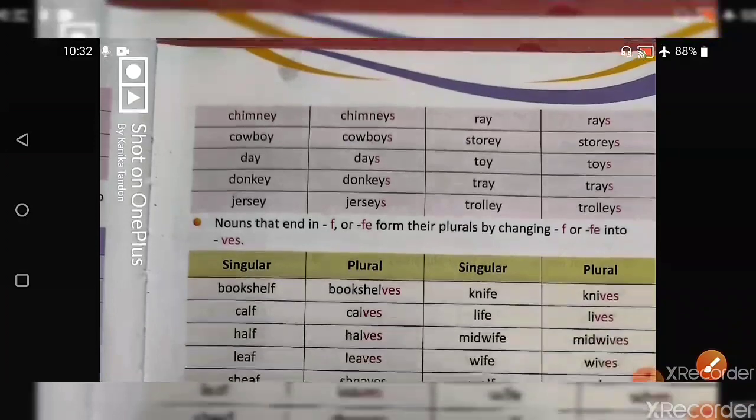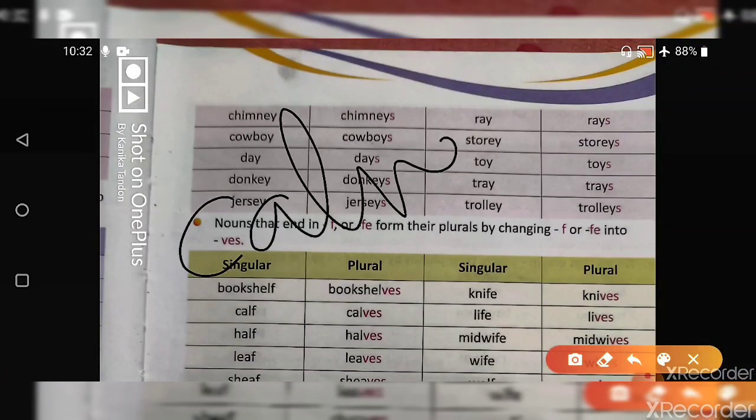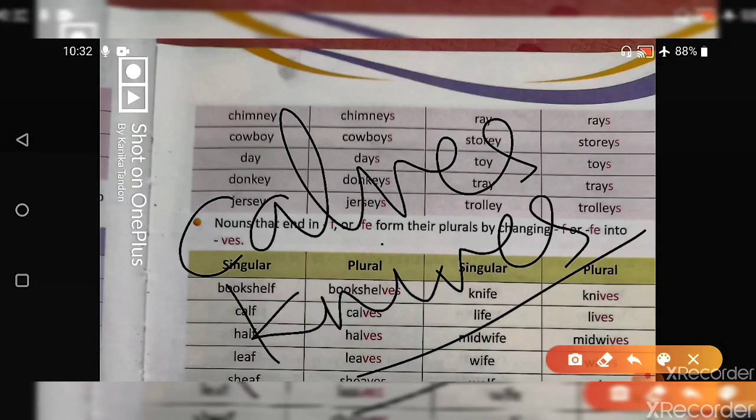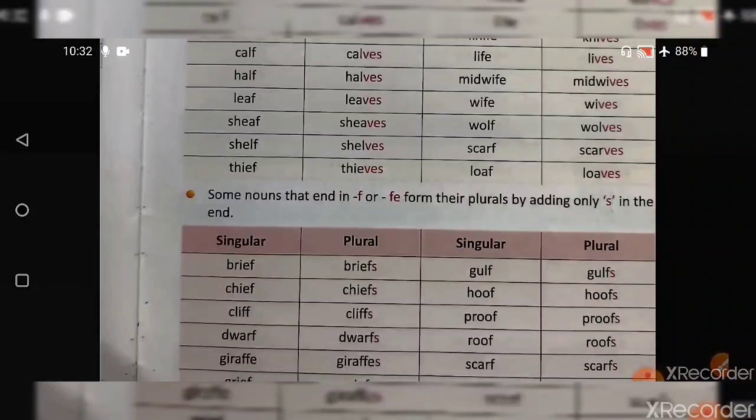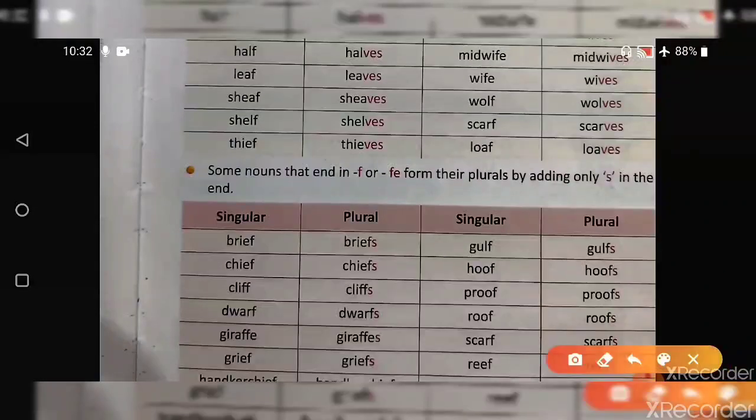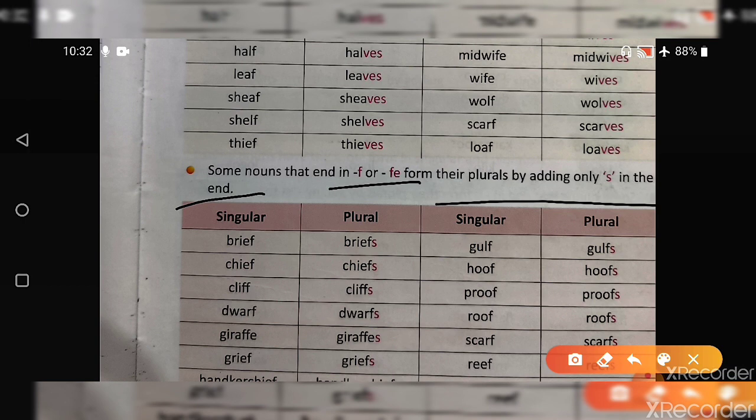So calf becomes calves, and knife becomes knives. Other examples are midwife becomes midwives, sheaf becomes sheaves, shelf becomes shelves, thief becomes thieves. Now there is one more thing. Some of the nouns that end in f or fe form their plural by adding only s. So there are more, that if the words are ending with f or fe, they can also be made into plural by adding only s.